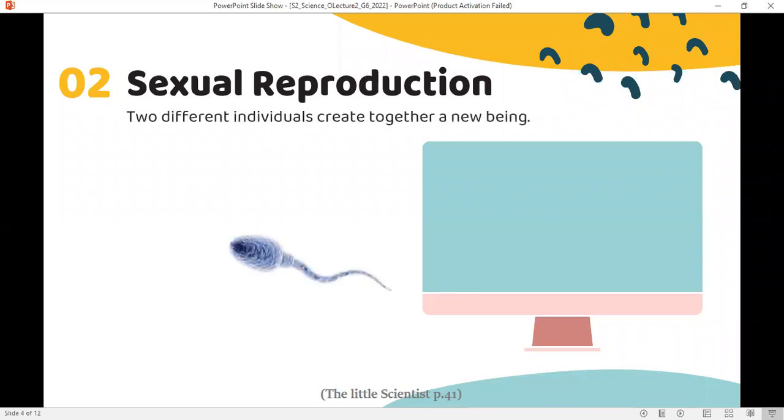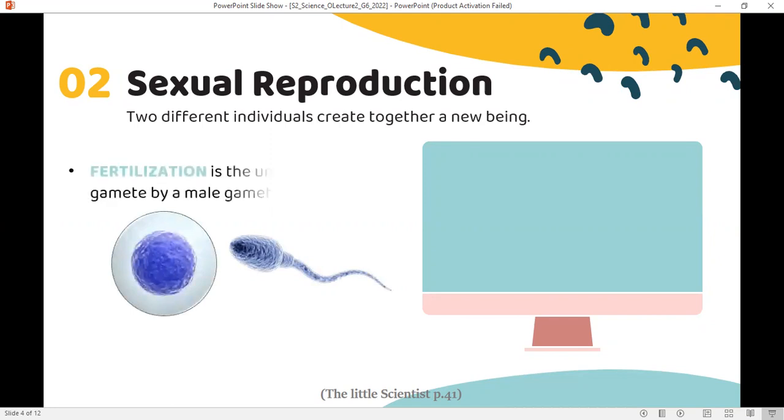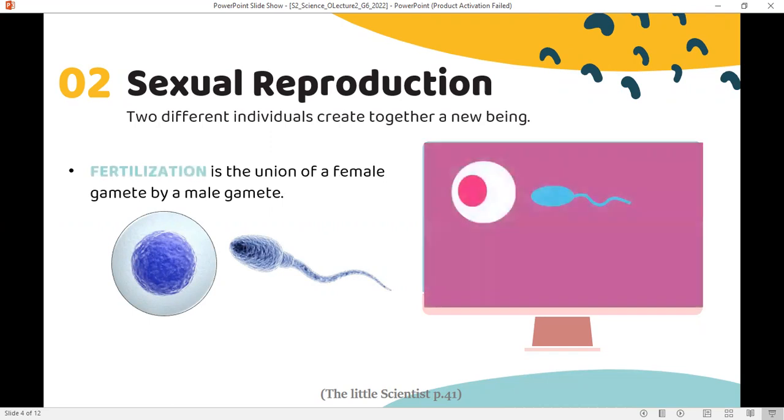So we have two different individuals, a female and a male, that make together a new organism. Here we have the sperm or the male sex cell, and here is the ovum or the female sex cell. Fertilization happens when the male sex cell combines with the female sex cell.